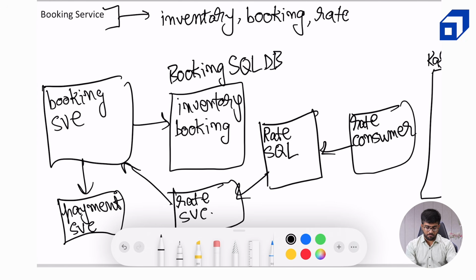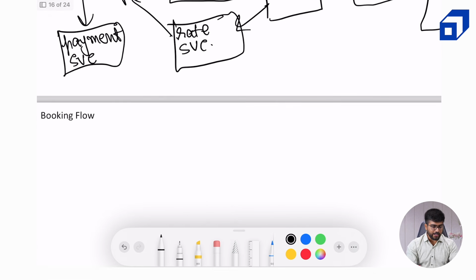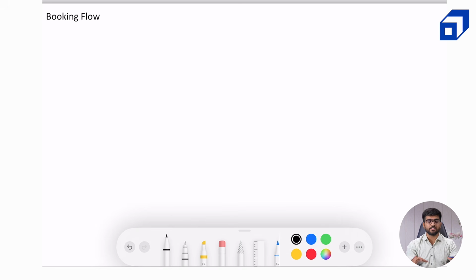We can use the same consumers like we used for the search consumer. We can use a booking consumer. I don't know if it is necessary, but we might need a consumer to listen to those changes as well.